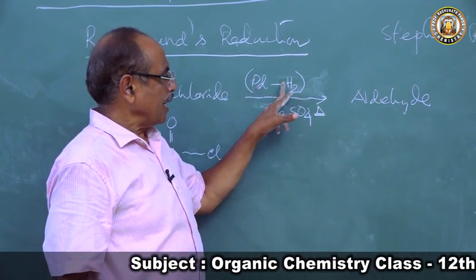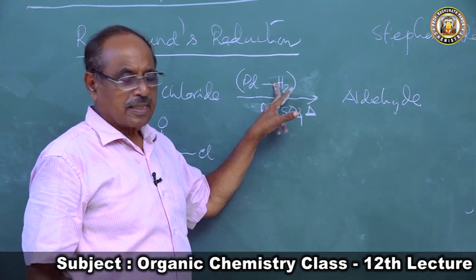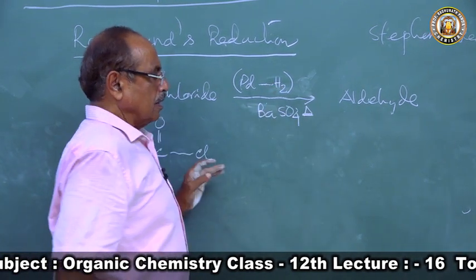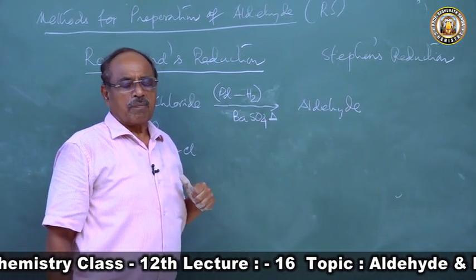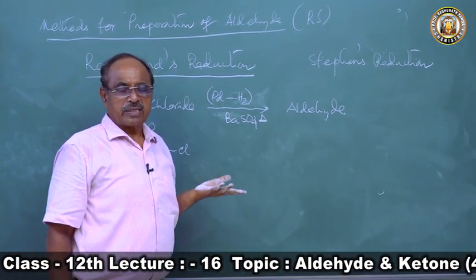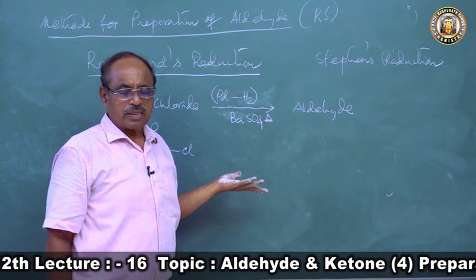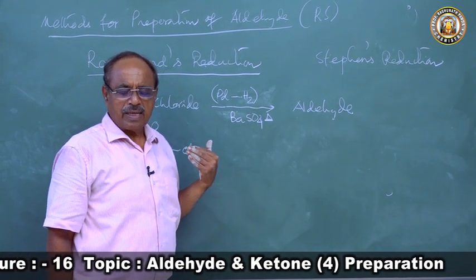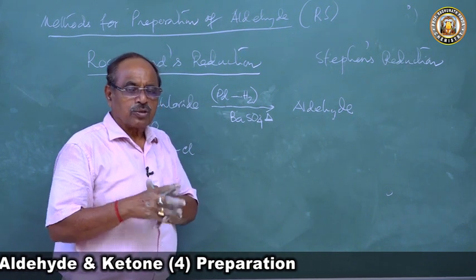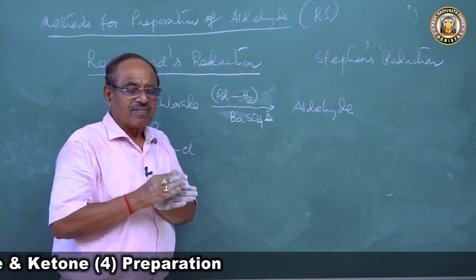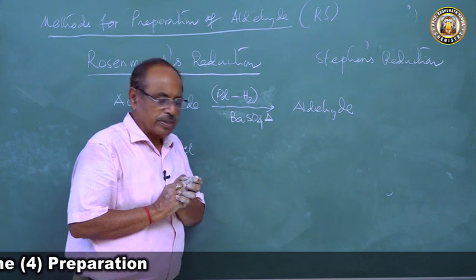So the palladium and hydrogen are the reducing agent, and we are heating it. So what will happen? The aldehyde would again be reduced to primary alcohol. We have read that reduction of an aldehyde is a method of preparing primary alcohol. So we need to stop the reaction there and not allow it to proceed further.